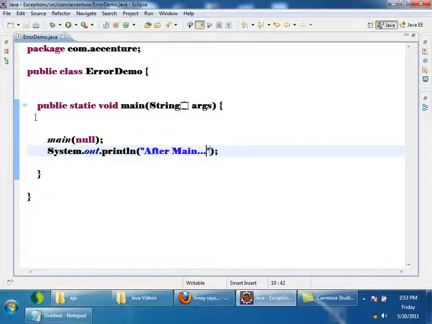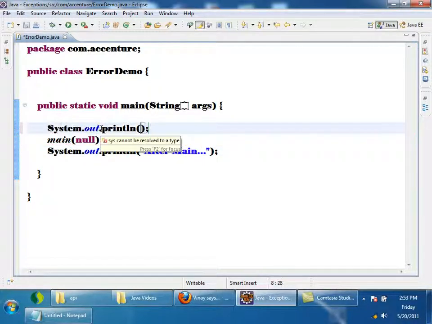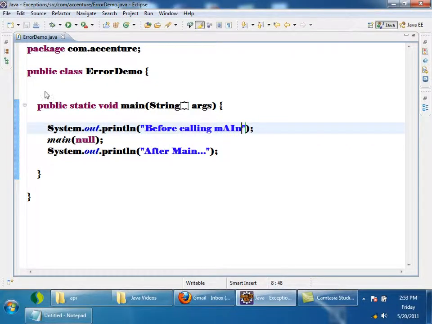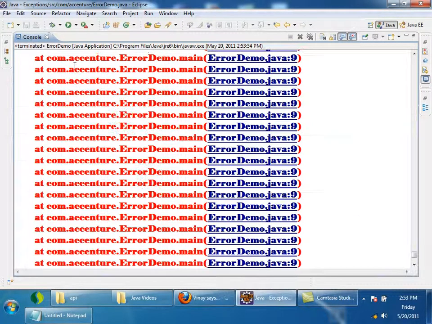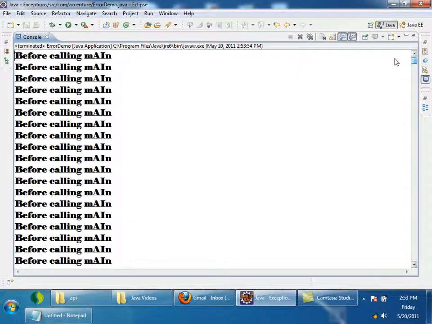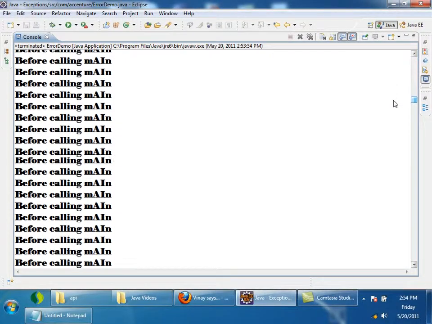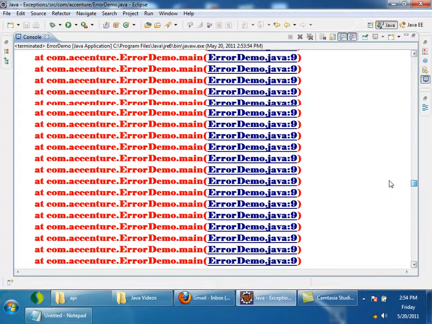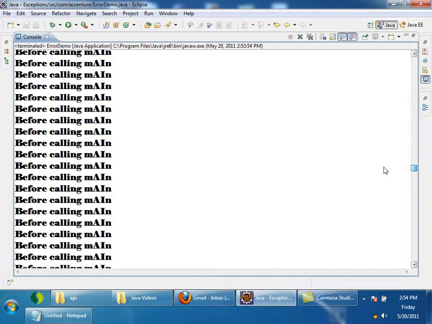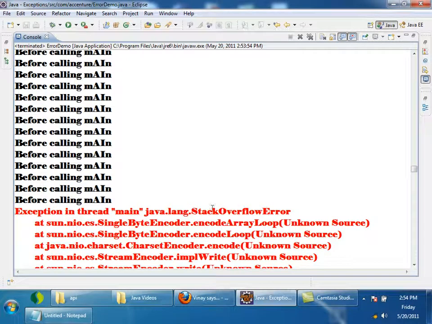Now, before this also I'll print system.out.println, before. Now if I run, see, it printed before calling main many times, and after that, see, it printed stack overflow error.